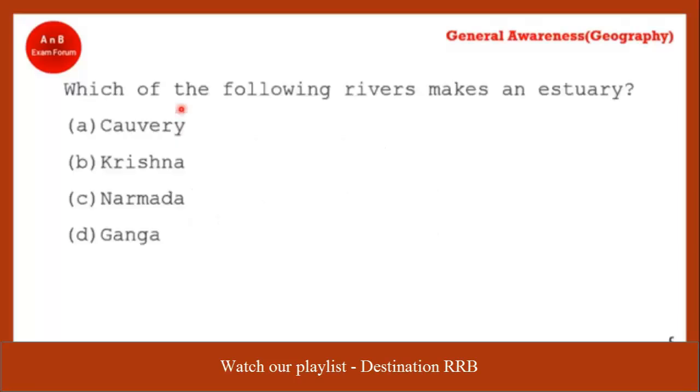Let's go to the next question. Which of the following rivers makes an estuary? Just now I told you the rivers which are flowing from east to west make estuaries. Krishna, Ganga, Kaveri, all these flow from west to east and fall into the Bay of Bengal. So the correct answer is option C, Narmada. Narmada and Tapti are two rivers which make estuaries.